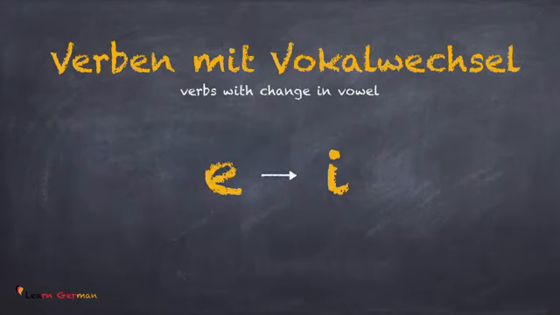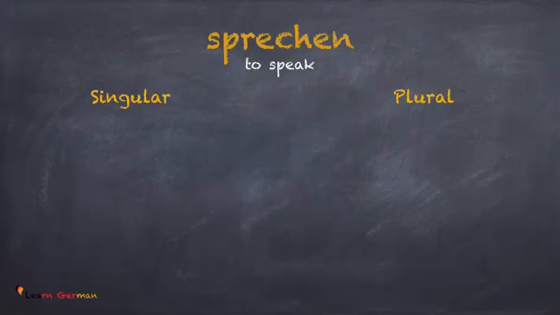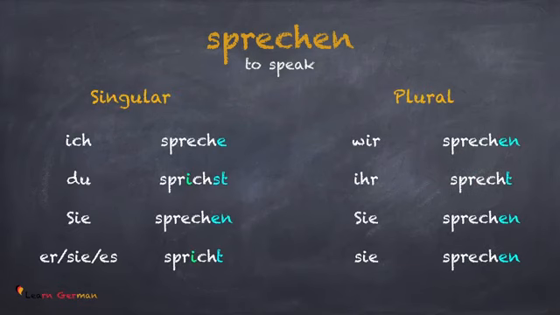Let's take the first case where the E changes to I and conjugate some verbs. Don't forget to repeat after me. The first verb is sprechen. Ich spreche. Du sprichst. Sie sprechen. Sie, es spricht. Wir sprechen. Ihr sprecht. Sie sprechen. Sie sprechen.